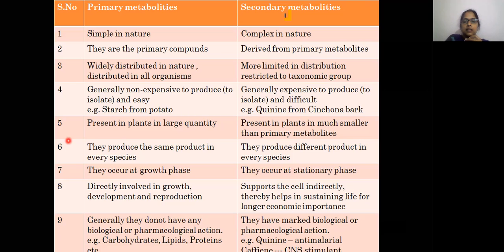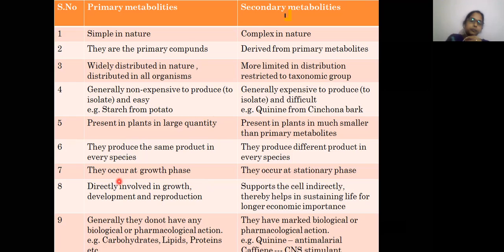Digitalis purpurea is there, so purpurea glycosides, right? Digitalis lanata is there, a different species, and lanatosides are present. Okay, so they produce different products in every species, whereas in case of primary metabolites, they produce the same products in every species.